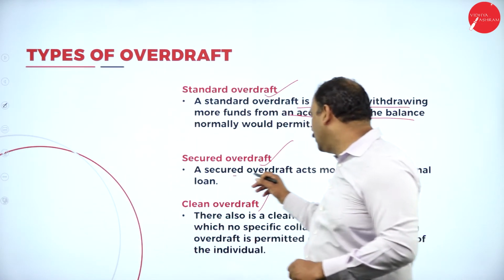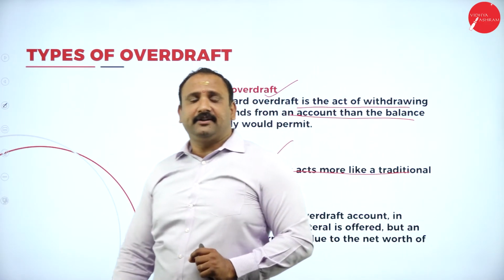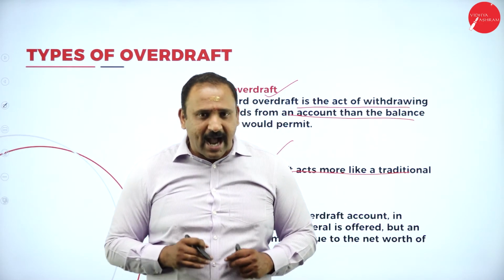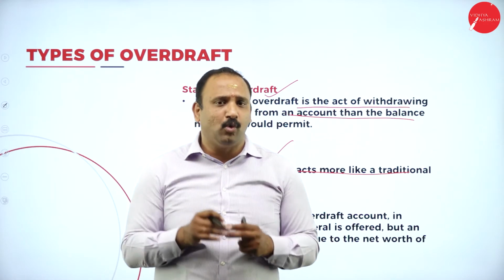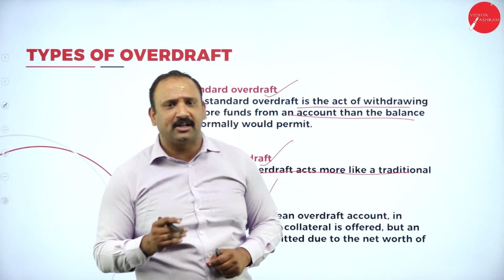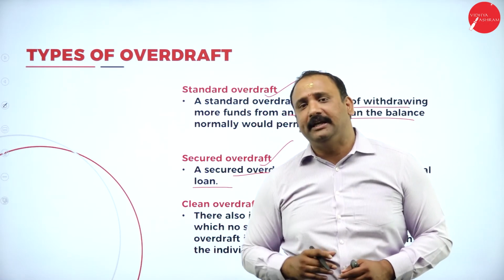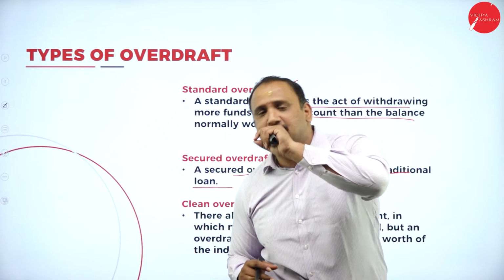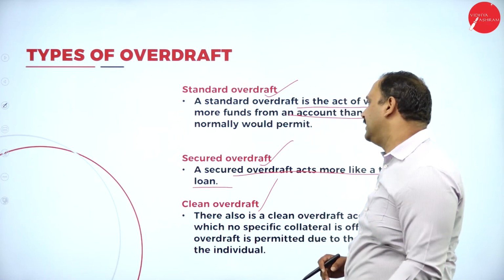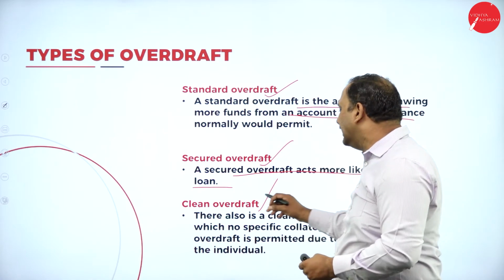Now, the second one is the secured overdraft, which acts more like a traditional loan. Now, what is a traditional loan, sir? In a traditional loan, you have to give something in return as security. I'm not going to give you an overdraft just because you have an account with me. Okay, sir, you need 2 lakhs or 3 lakhs or 4 lakhs for an instant purpose. But for that amount of money, which is going to be paid to you as an overdraft, I need some security, I need some mortgage value altogether. So that is why we use this secured overdraft facility, followed by a clean overdraft.